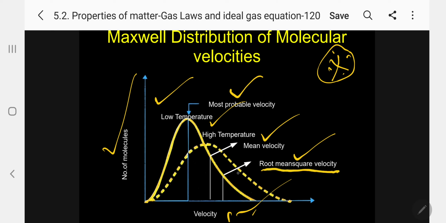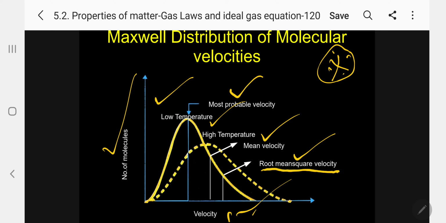If you compare the velocity values, root mean square velocity is higher than mean velocity, and mean velocity is higher than most probable velocity.